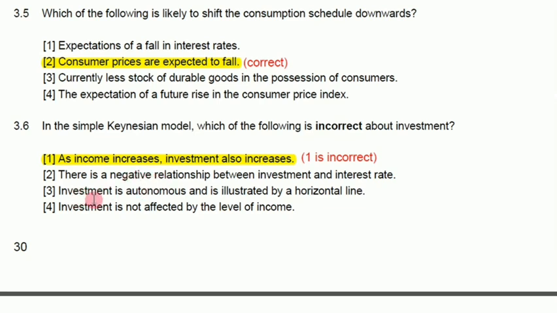Okay, so investment is, now I'm at 3. Investment is autonomous and is illustrated by a horizontal function. Like I said, that's perfect. Investment is not affected by the level of income. Perfect. That is in the simple Keynesian model.